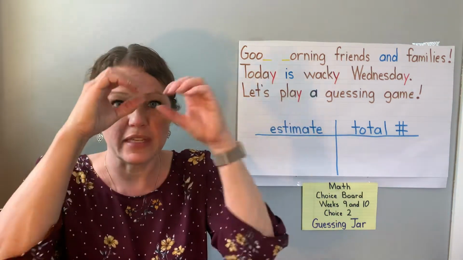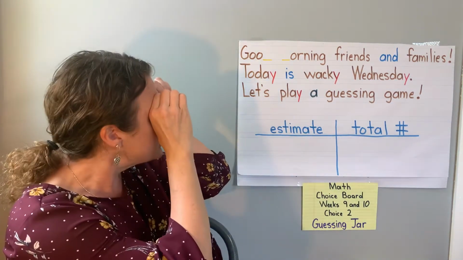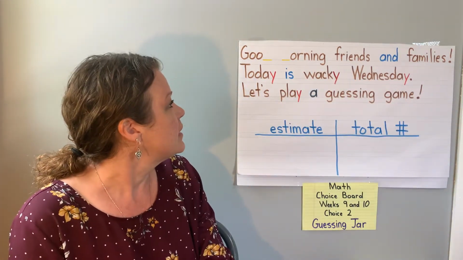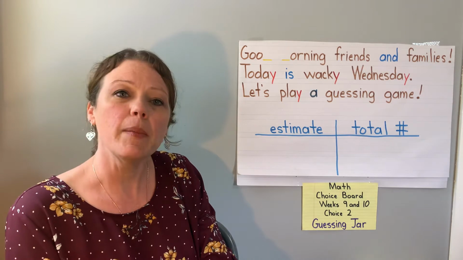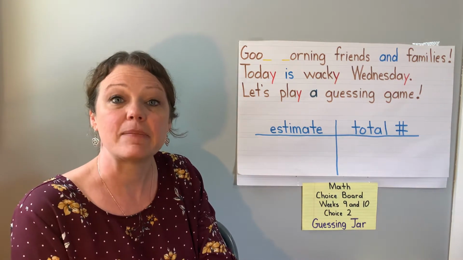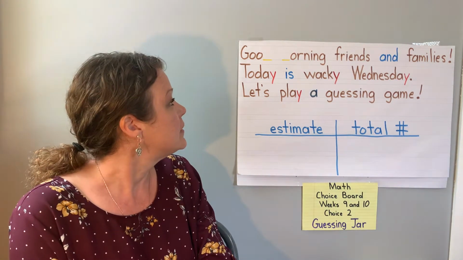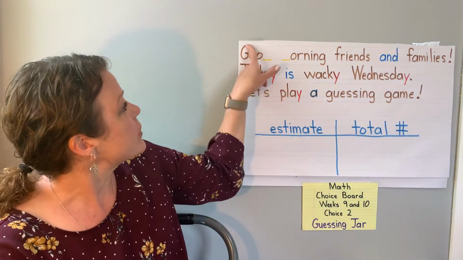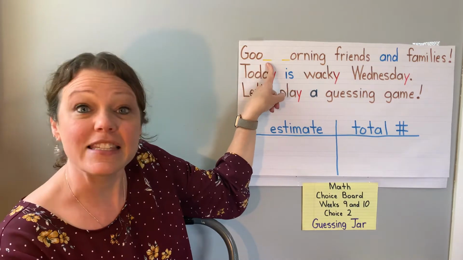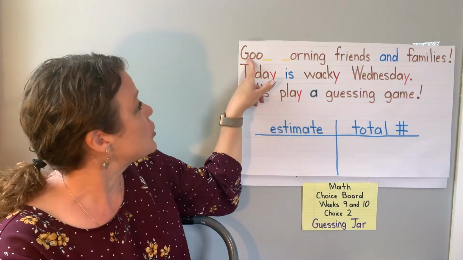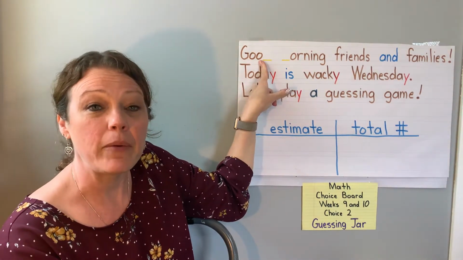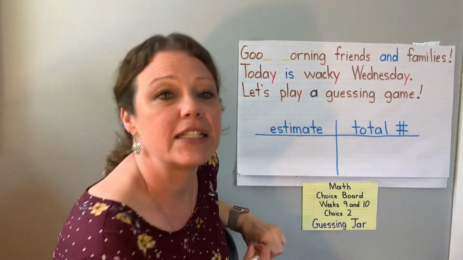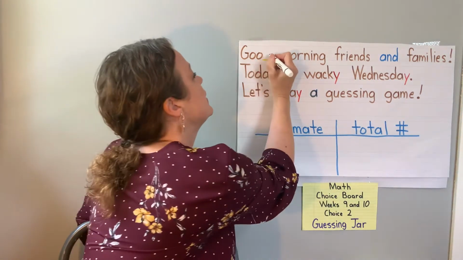All right, put those attentoscopes on. Focus your attention on our daily message. Talk about something you know in this message. Did you say the very first word is missing the last letter? This says goo. We usually begin our message with the word good. It's missing the ending sound.